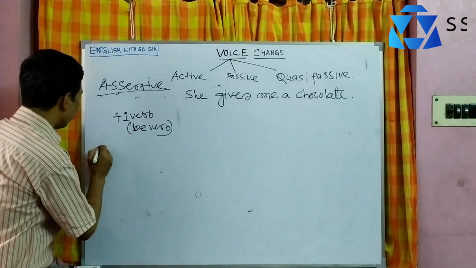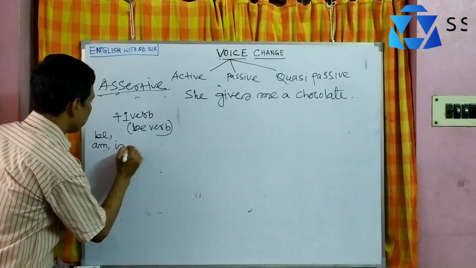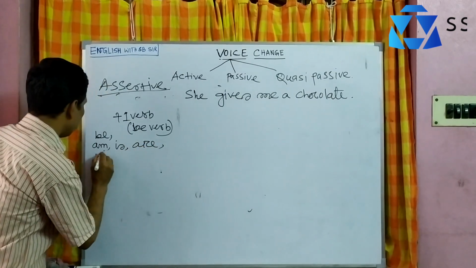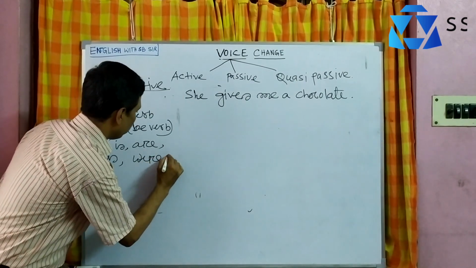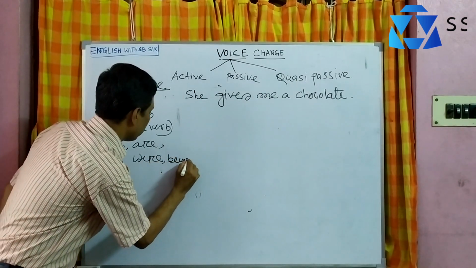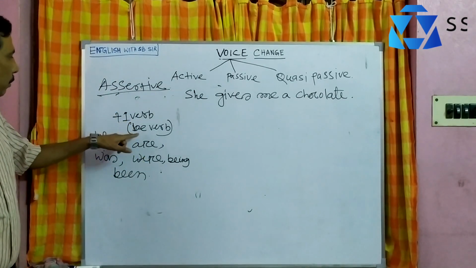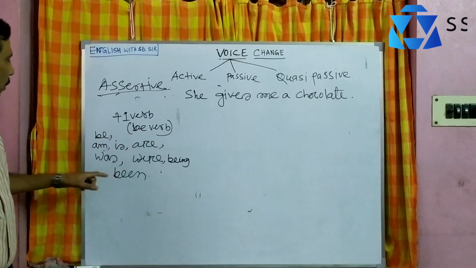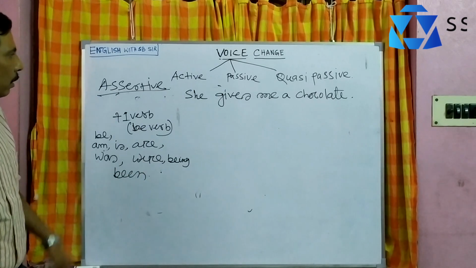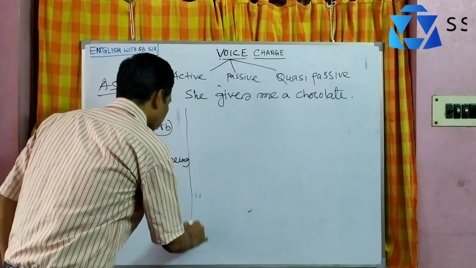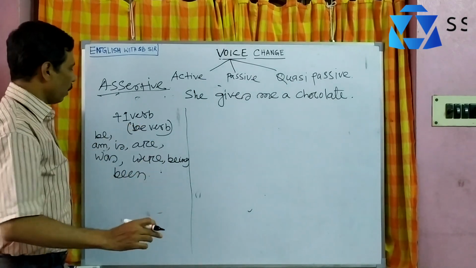There are 8 types of be verb. Number 1: be, am, is, are, was, were, being, been. You should know that be verbs have 8 forms. So we can look at the forms of the be verb, and in which tense the be verb is used where.